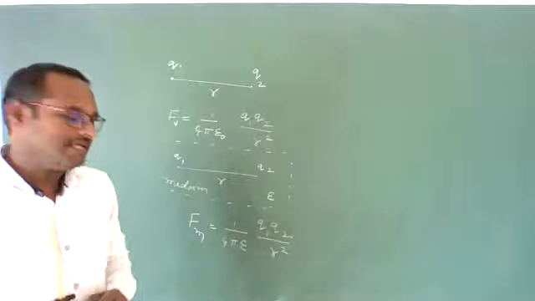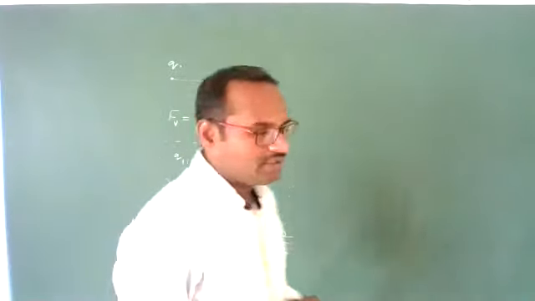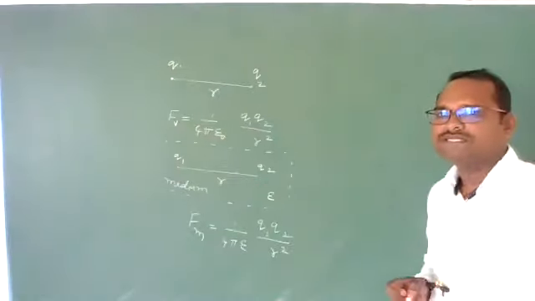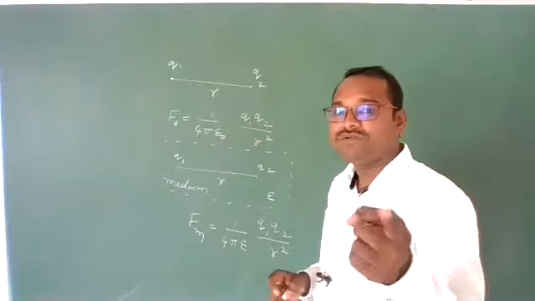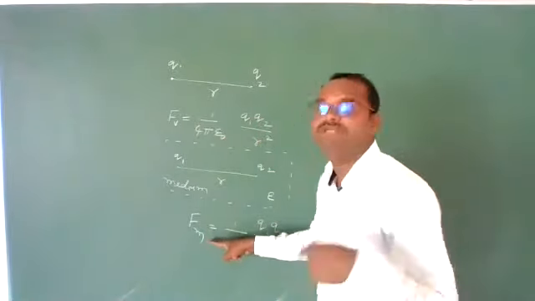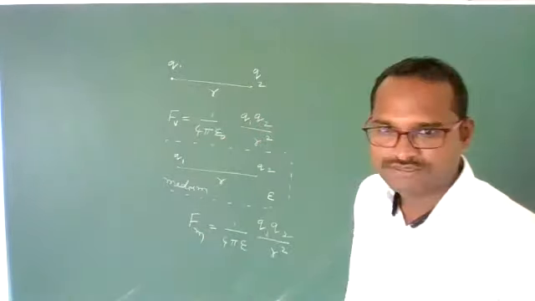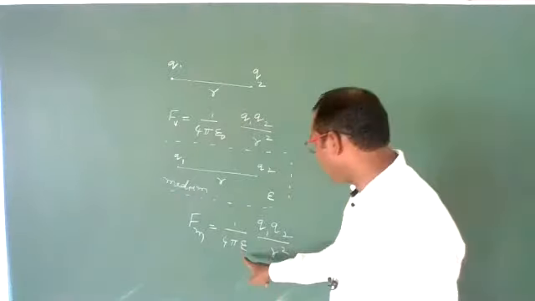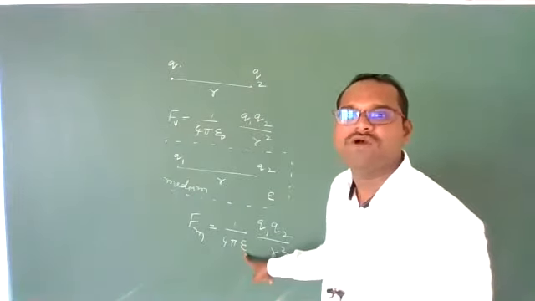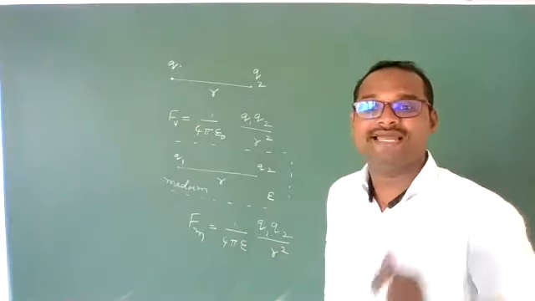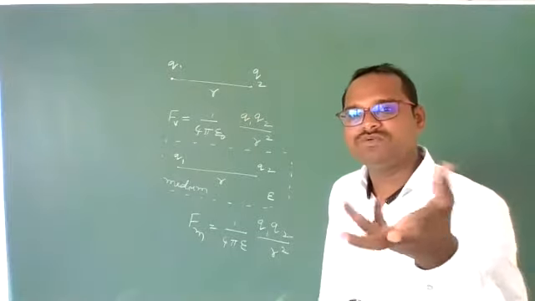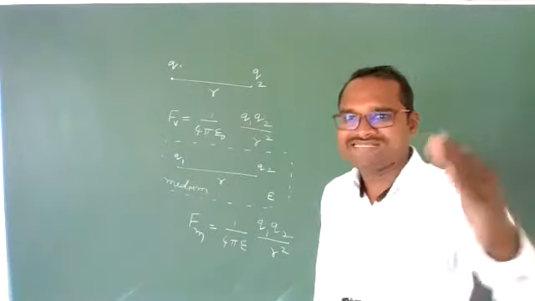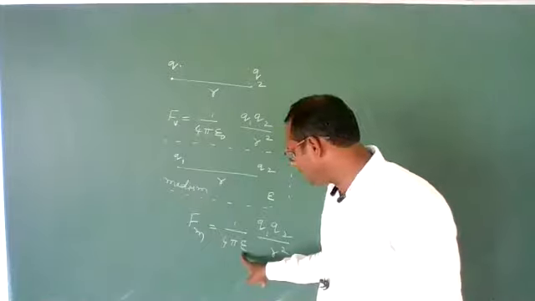Remember one point here. When two charges are placed in air, the force between them is 1 by 4 pi epsilon naught Q1 Q2 by r square. When you keep them in some other medium, let us imagine water, the permittivity of water will be 80 times greater than air. In any other medium, permittivity will be more.